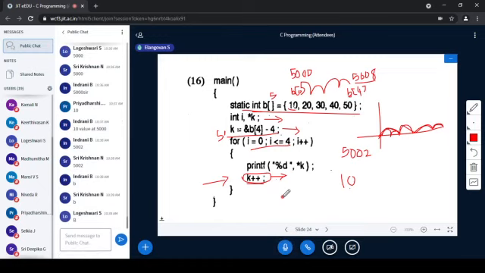I am storing that base address in some other pointer variable and incrementing that pointer variable. A pointer variable can be incremented or decremented, but not the base pointer.